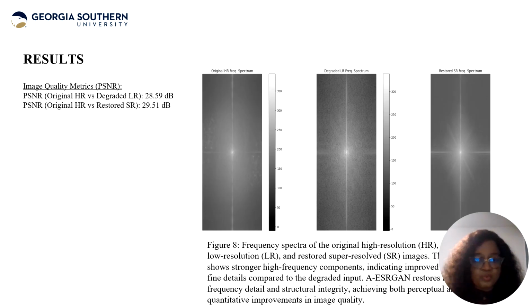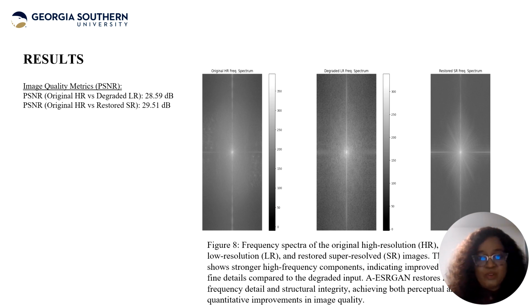Like I mentioned, we did evaluations. We used the PSNR, and we can see here what's happening. The PSNR is a standard metric used to quantify image reconstruction quality, particularly in contexts such as images that have some suppression.